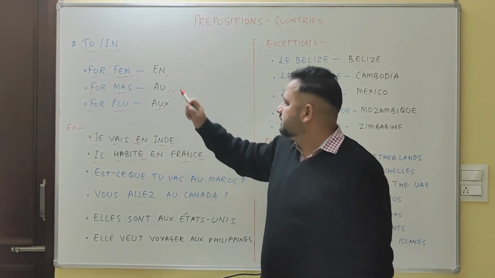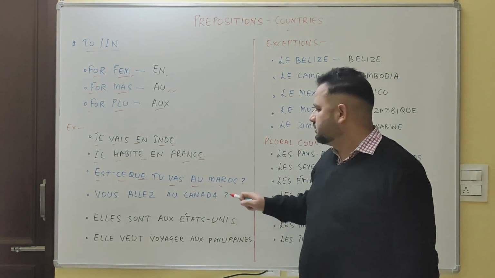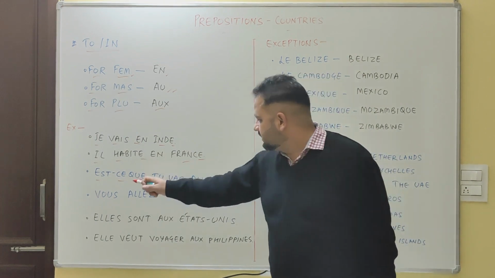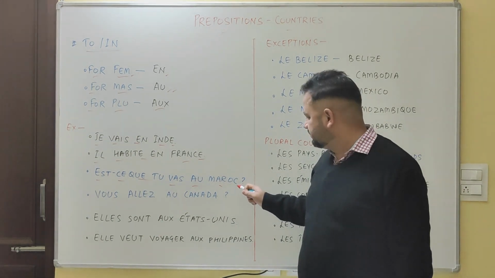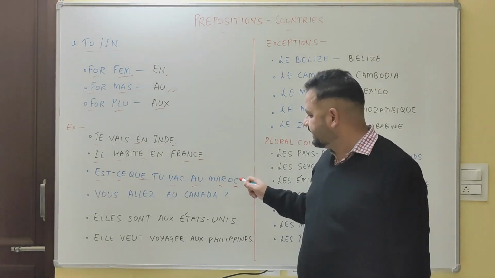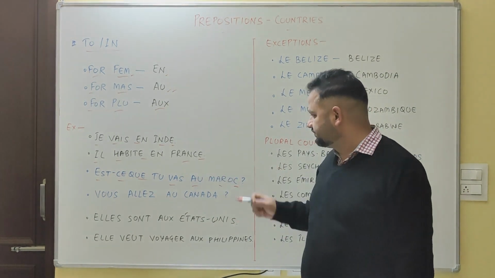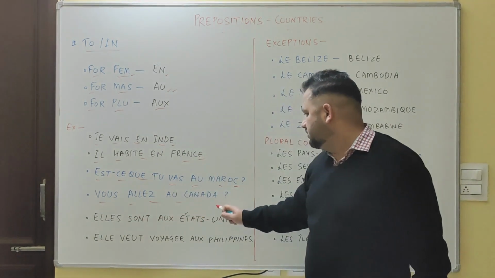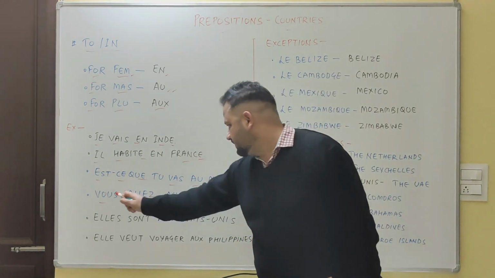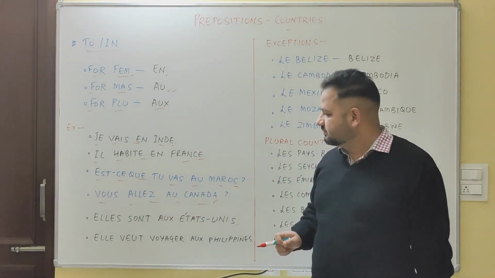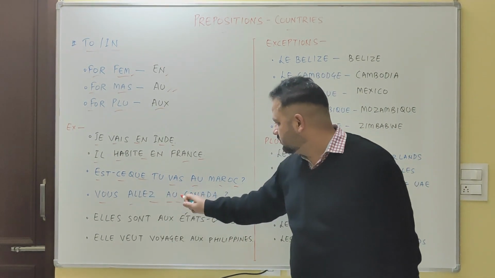Now, masculine. Est-ce que tu vas au Maroc? Are you going to Morocco? Masculine country. It's not ending with E. Next, vous allez au Canada. Ending with A, so this is not E, this is also masculine. Are you going to Canada? Vous allez au Canada. So we put au with the masculine.